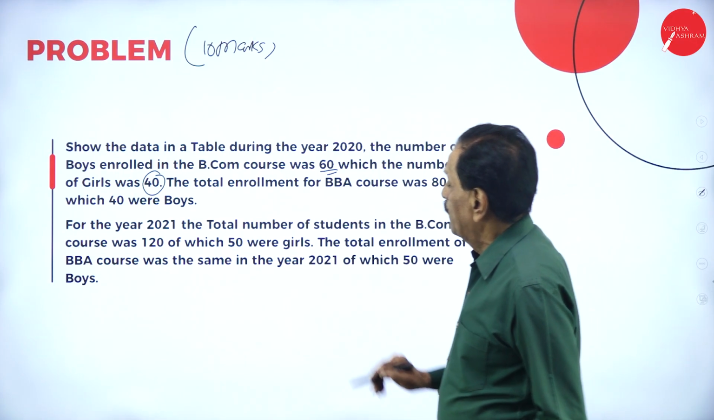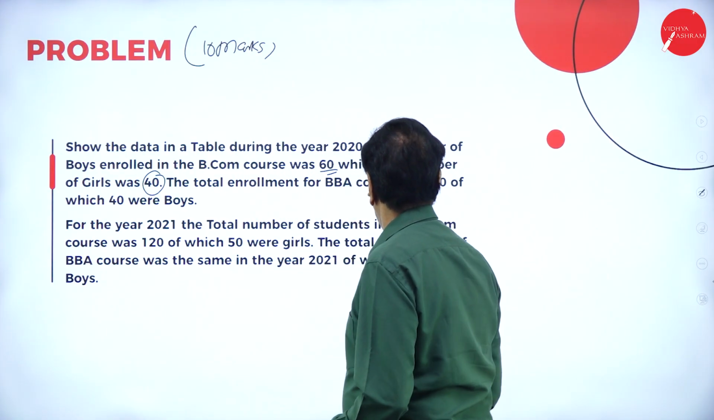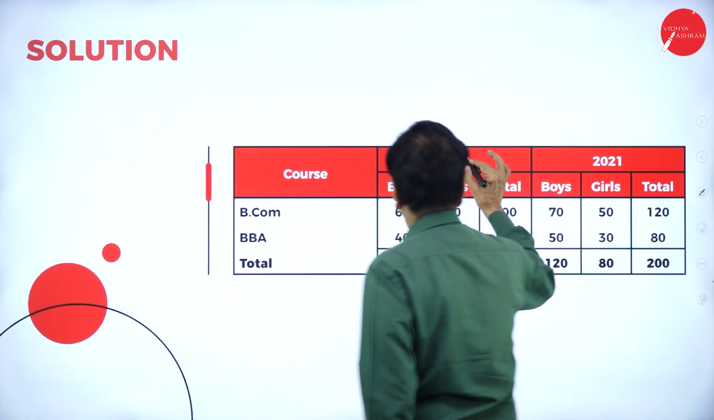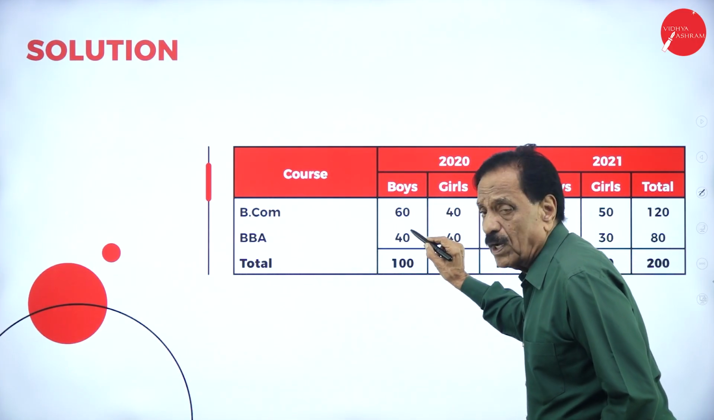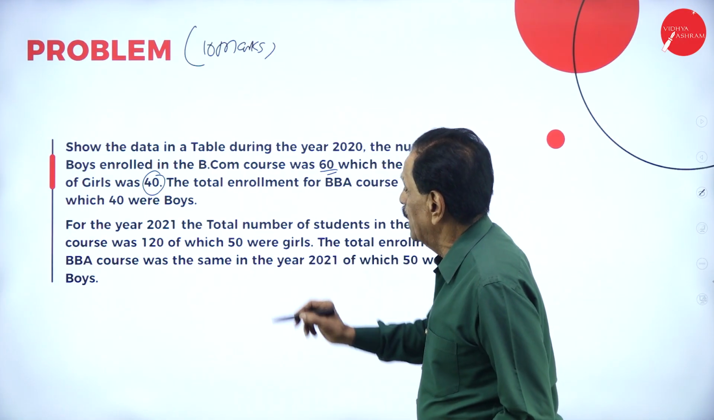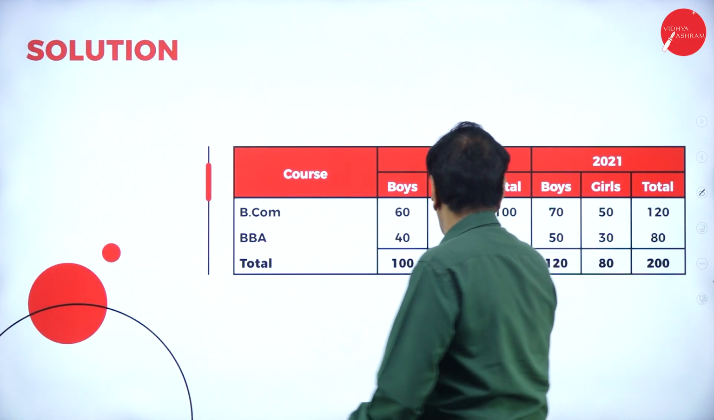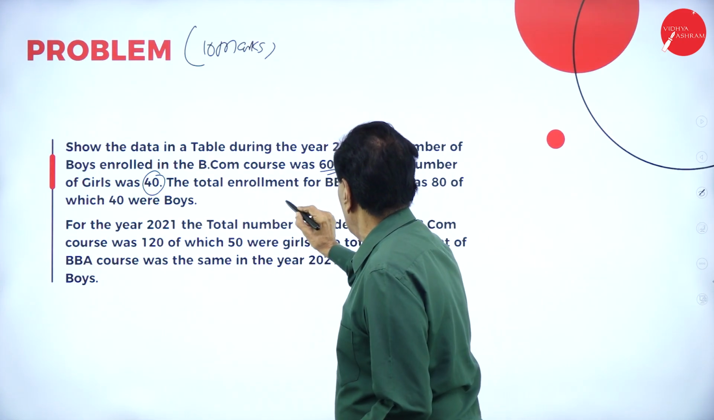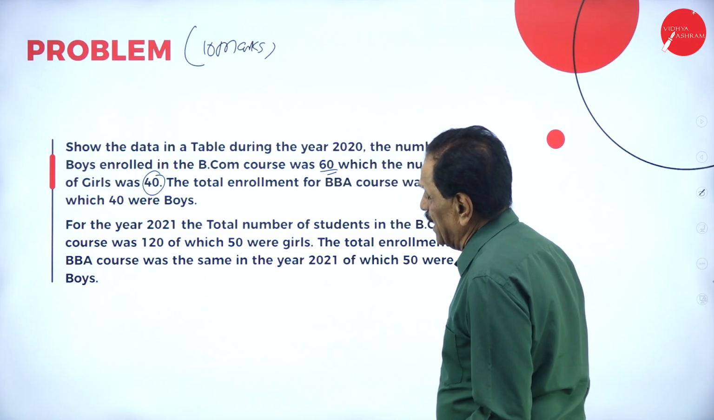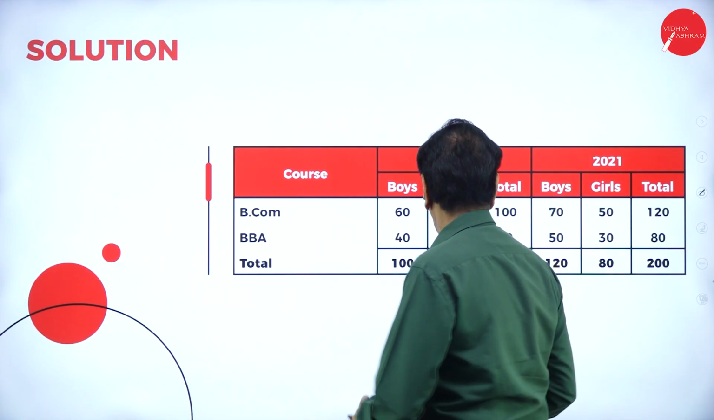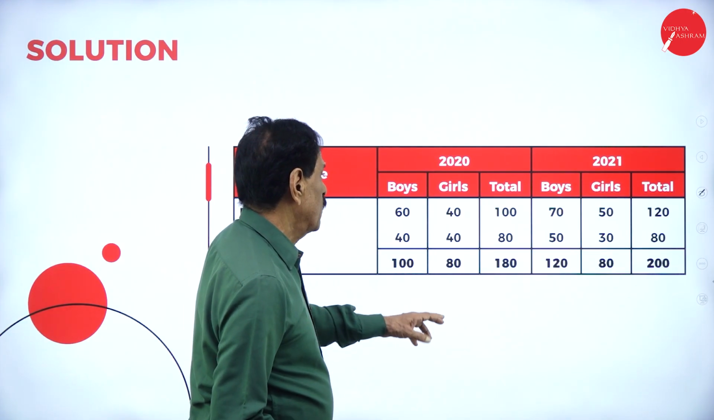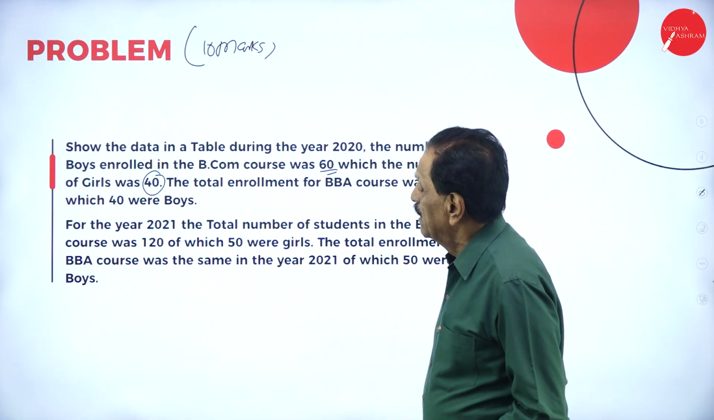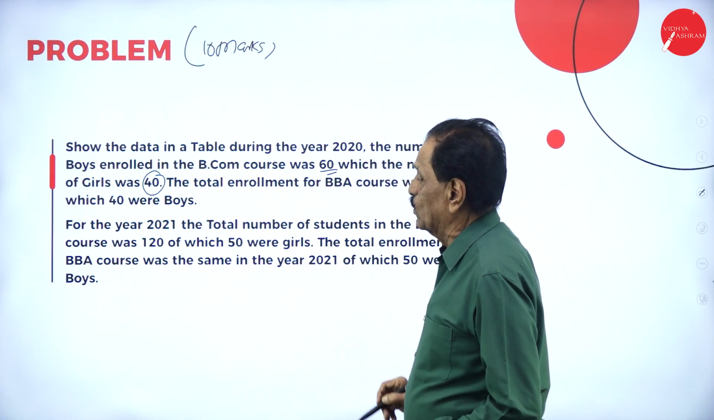This should be represented. First one, during the year 2020, the number of boys enrolled in the BCom course was 60, while the number of girls was 40. 60 plus 40 is 100. Then the total enrollment for BBA course was 80, of which 40 were boys, which means another 40 were girls. This goes in favor of 2020.